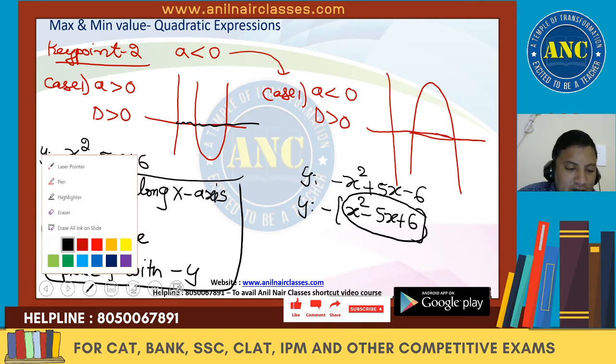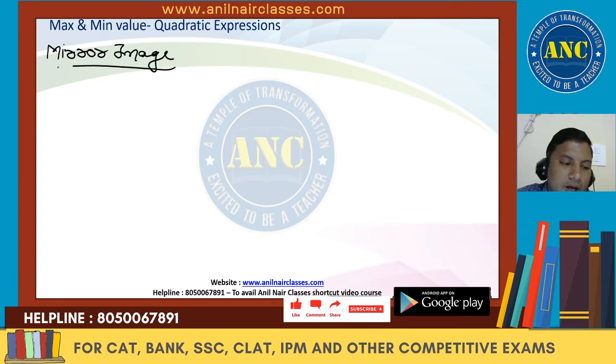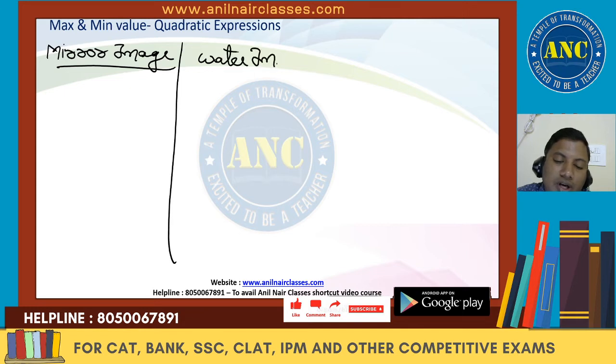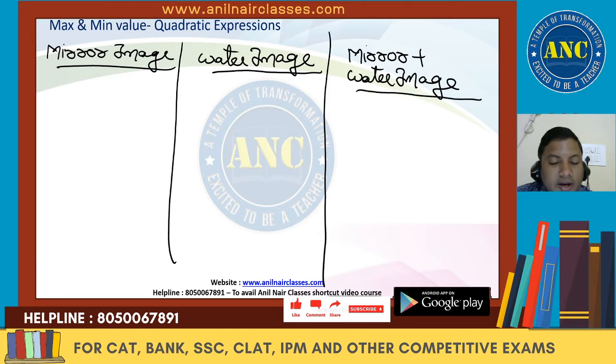Now let us write down one important key point. All these key points are extremely important. One is mirror image, another is water image. A good number of questions are based on mirror image and water image, and we will also see mirror plus water image. Now see here. In water image, what did we do? Water will be like this. This is the x-axis.